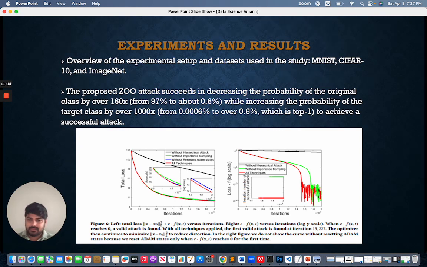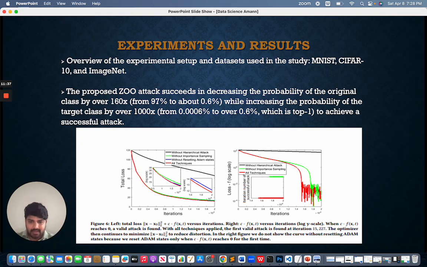The proposed ZOO attack succeeded in decreasing the probability of the original class by over 160x, that means from 97% to about 0.6%, while increasing the probability of the target class by over 1000x, from 0.0006% to over 0.6%, which is top 1 to achieve a successful attack.